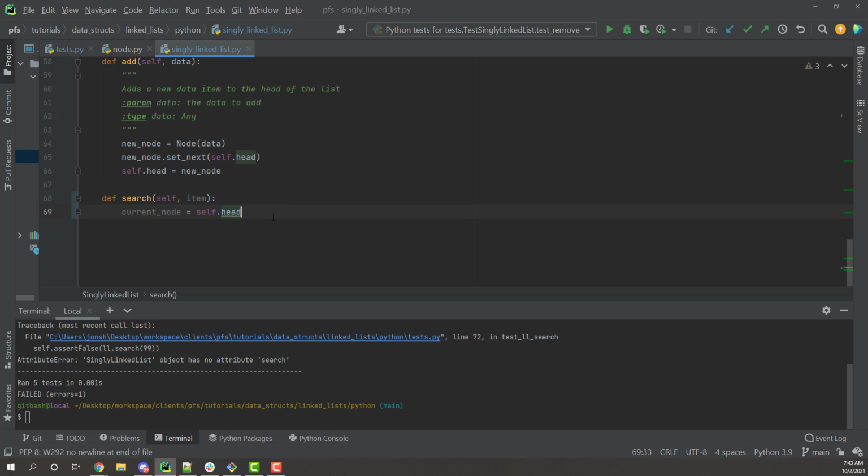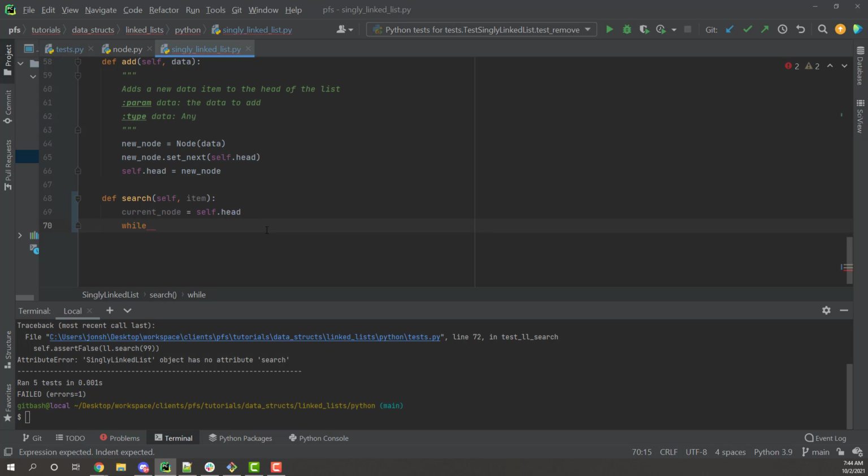So this is how you do it. Current node is self.head. We already kind of talked about that. Now we just need to go ahead and iterate over our list. Well, we're going to use a while loop because we don't know exactly when this is going to end.